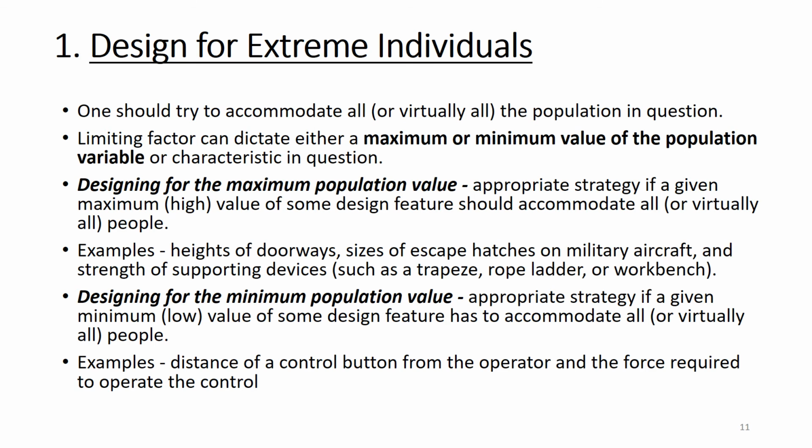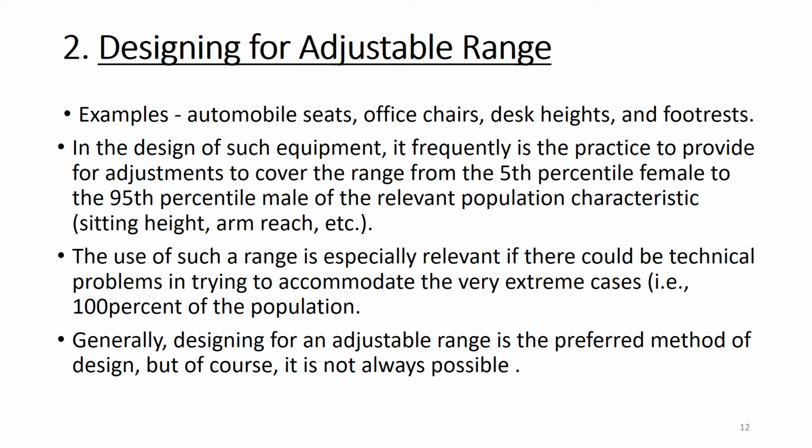Similar is the distance to a control button. If the operator is sitting somewhere and that switch is very nearby, it will be easy for him. So there also the minimum value will come into play. So this is the design for extreme individuals. Extreme individuals will have two possibilities, that is designing for maximum population value or designing for minimum population value. Now the second principle is designing for adjustable range.